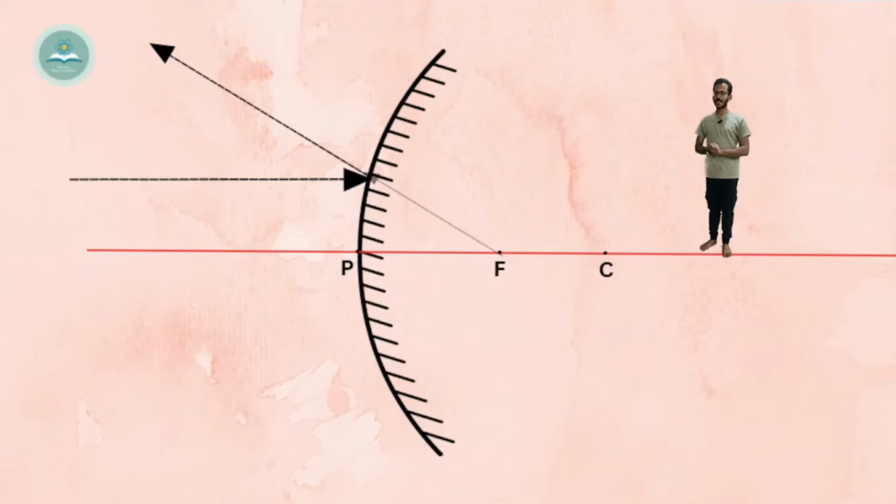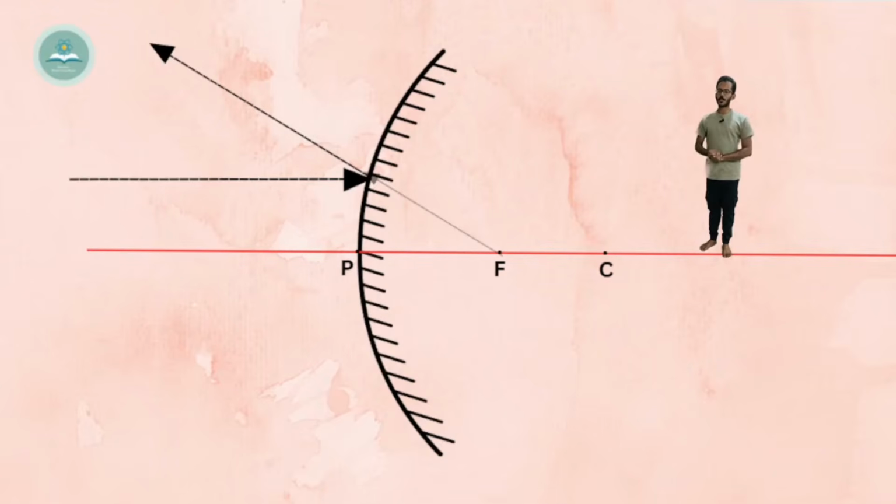So the law is basically the same. If a ray of light comes parallel to the principal axis, it will go strike the focus. But here, in the case of a convex mirror, the ray can't directly come and hit the focus because it's inside the mirror. So it will just reflect back, but if we extend it inside the mirror, we'll feel like it's coming from the focus. So a ray of light parallel to the principal axis will go through the focus, or it will seem like it's coming from the focus.